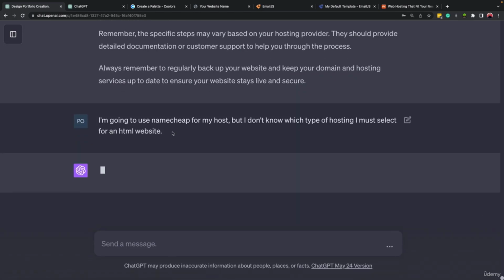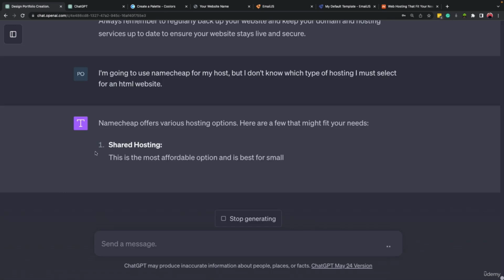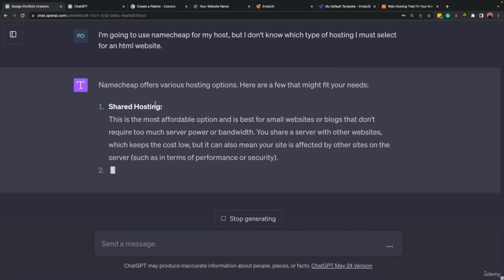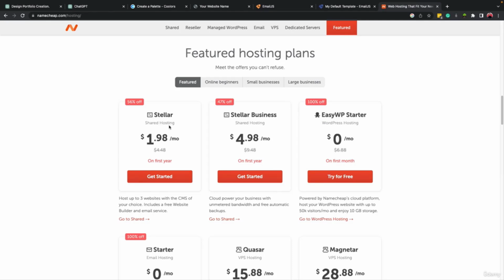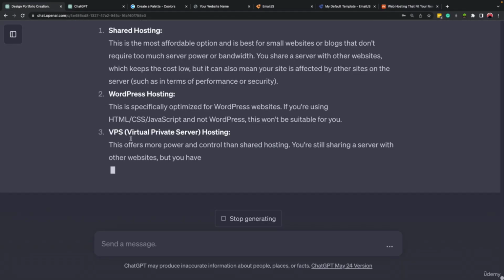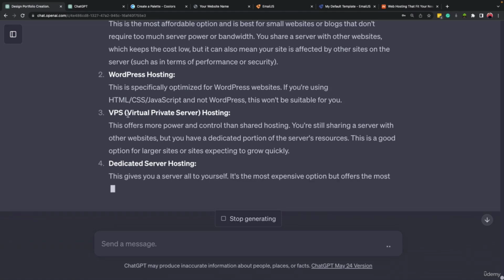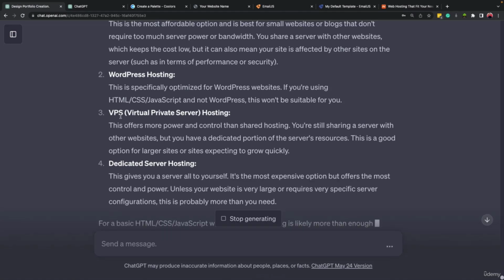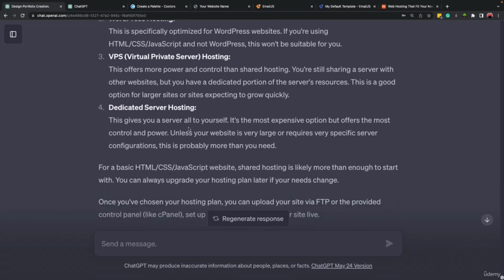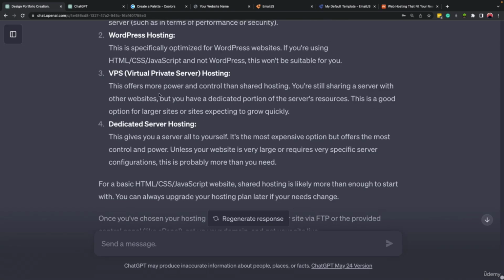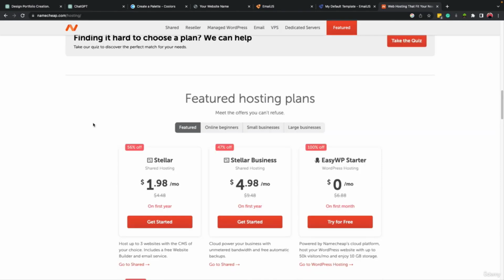Okay, and the rest of the information will be provided by ChatGPT. For example, it is telling you that you can use shared hosting. Okay, it's this one, shared hosting, and virtual private server, VPS, can also be useful for our case. Dedicated server hosting can also be helpful. Okay, and so these are the options, and you can keep asking questions from ChatGPT to direct you so you can make your website live based on the hosting provider that you select.